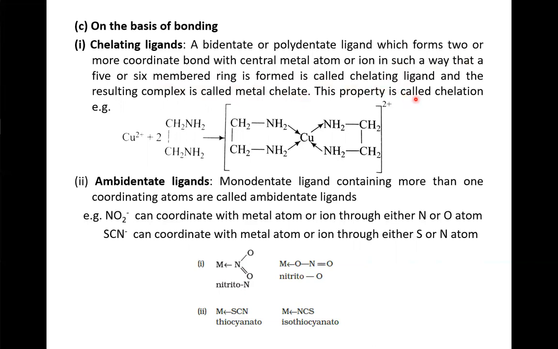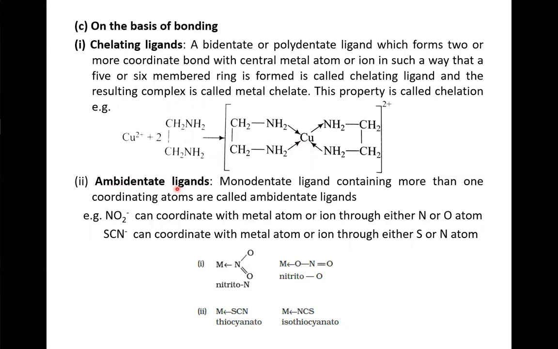This property is called chelation. Example, when Cu plus 2 combines with this ethylene diamine, it forms this chelating complex.